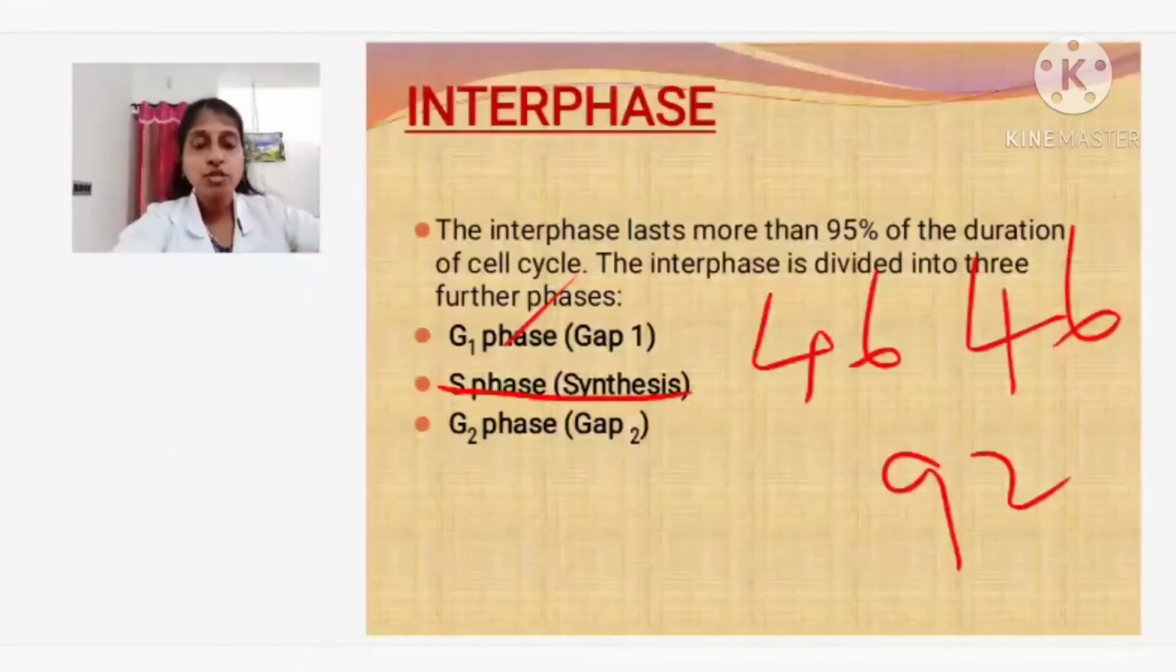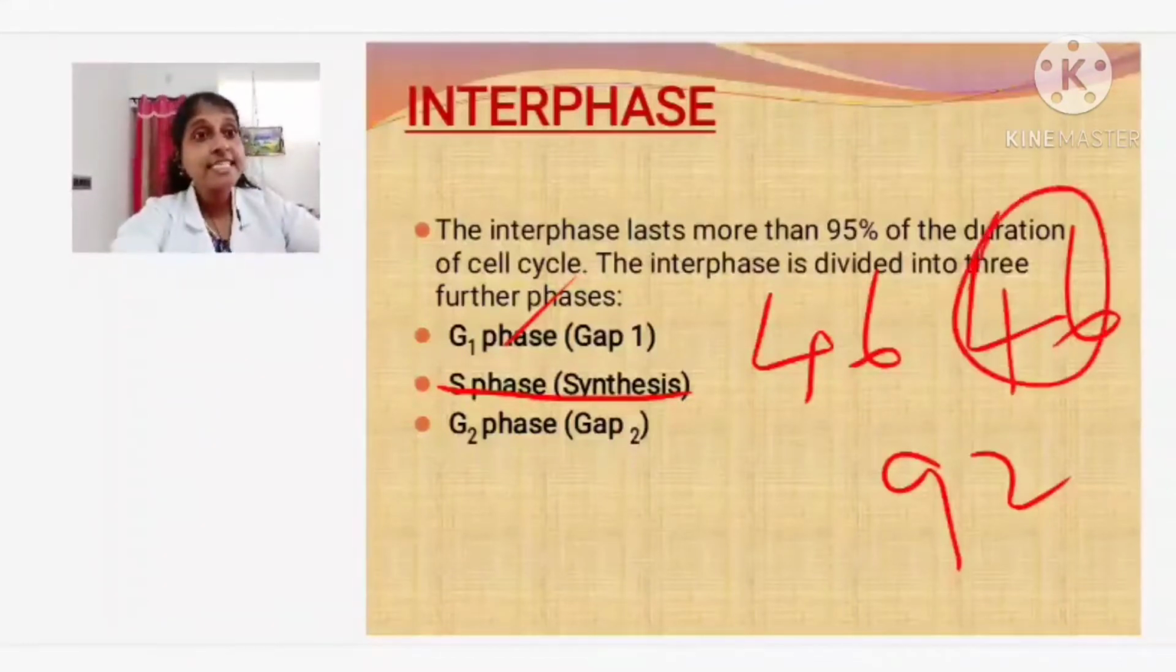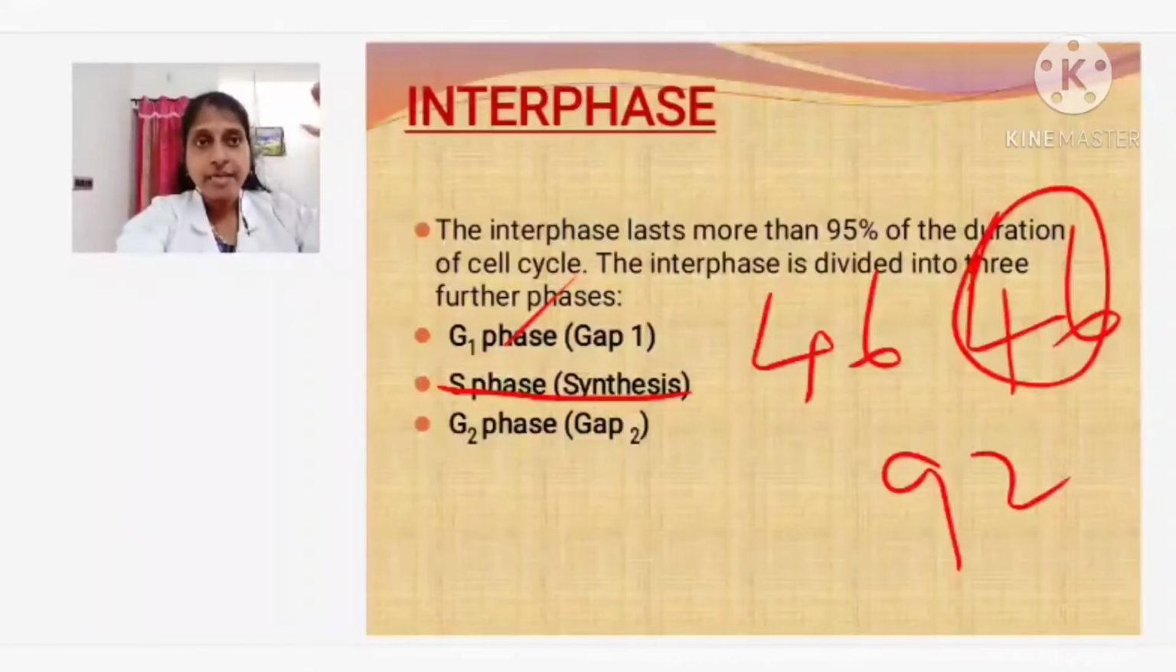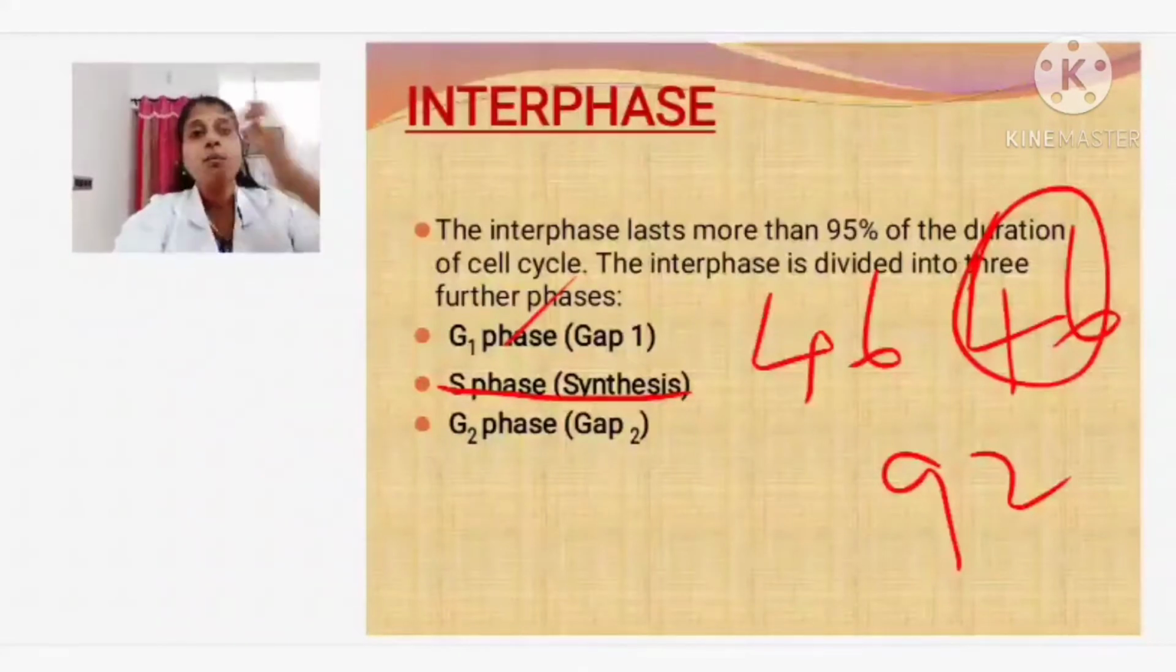So this process we call the S phase, the synthesis phase. DNA replication is taking place here. DNA is synthesized here. From one set, I am getting 2 sets, so that I can give 1 set to my daughter cell. So that is what is happening in the interphase S phase. DNA is getting synthesized. From one set, I am getting double the set. What is the next phase?